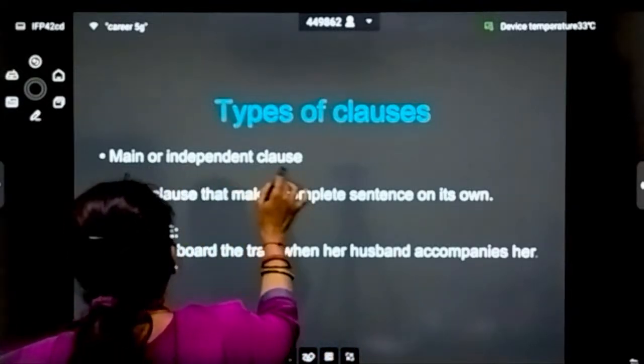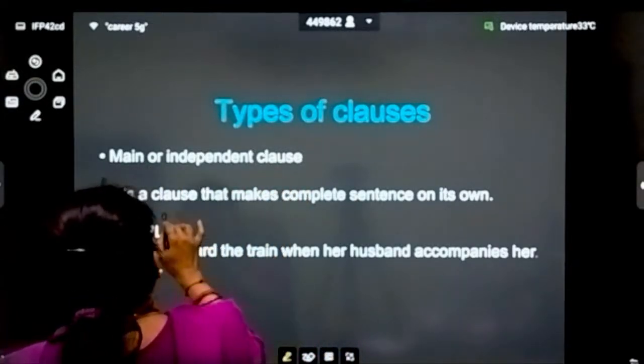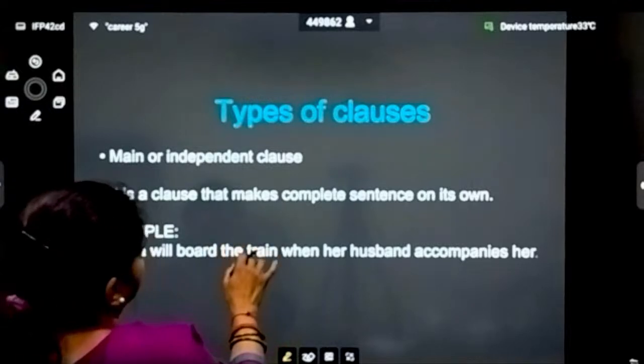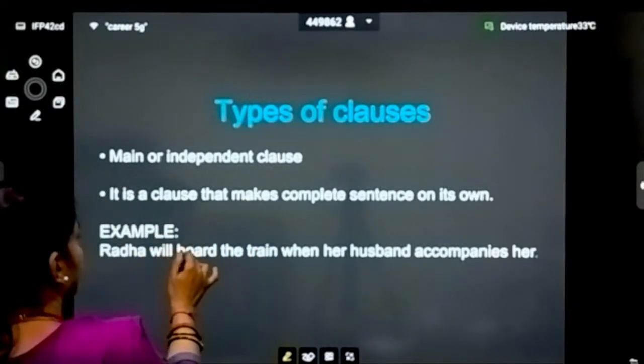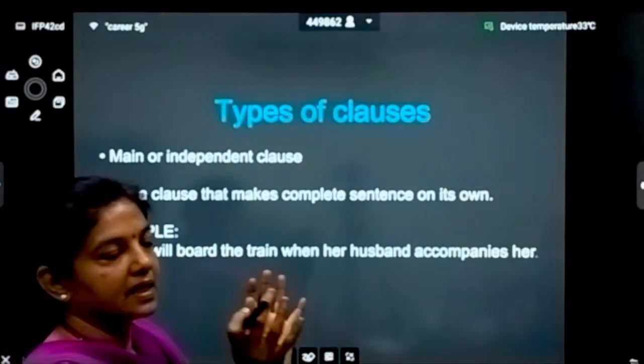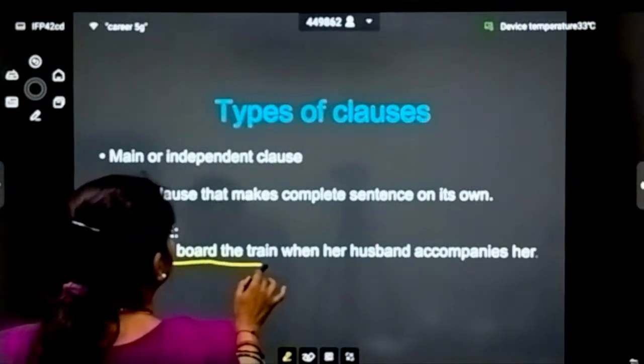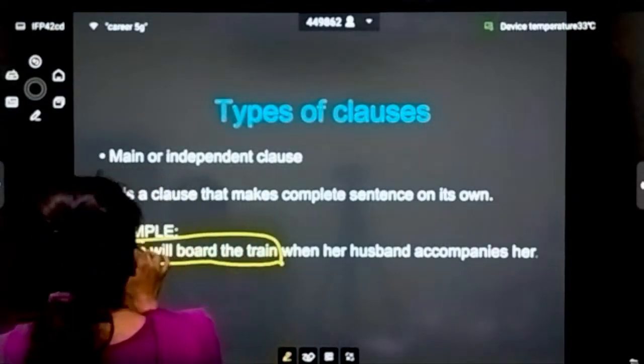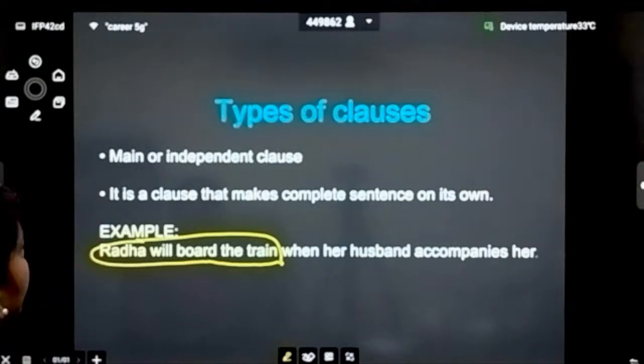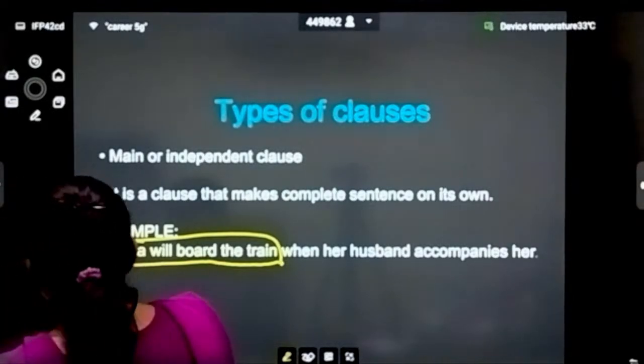The main or independent clause is itself a complete sentence of its own. Like Radha will board the train. So this much is an independent clause.